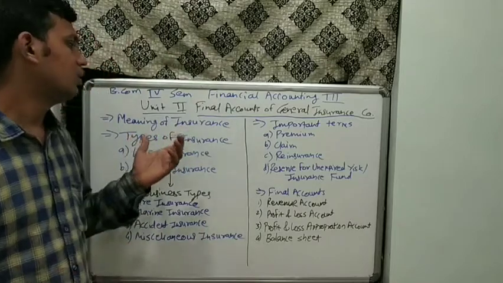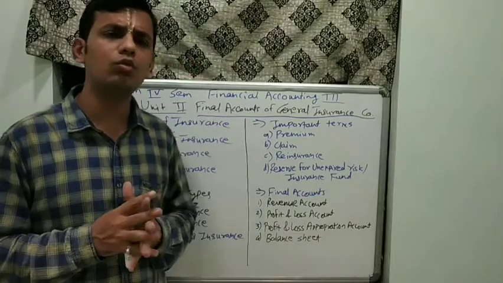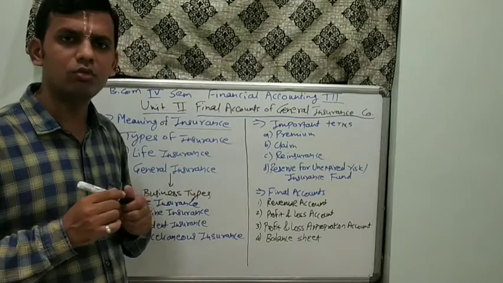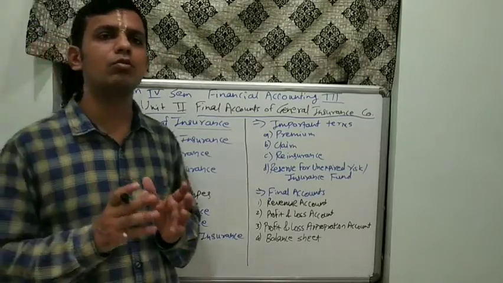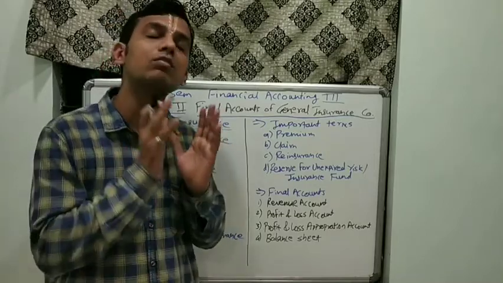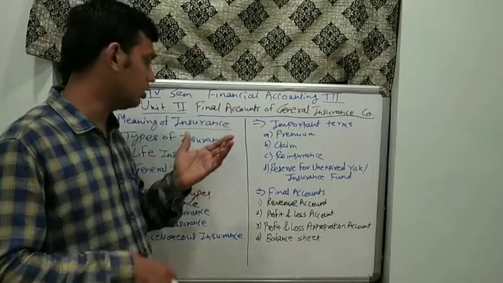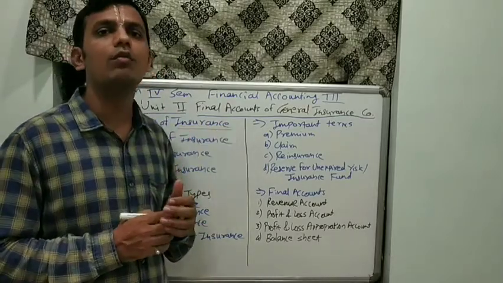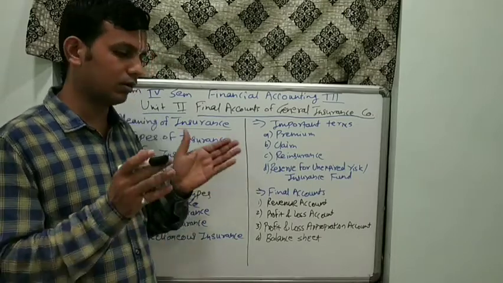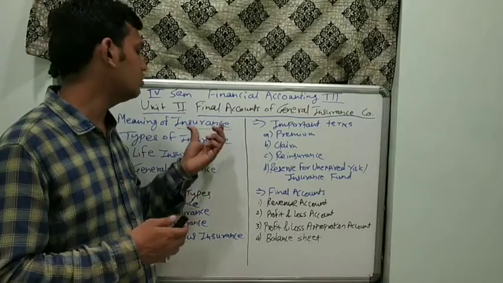The very first thing is the definition or meaning of insurance. Somehow or other, we are always familiar with the term insurance. It is not a new term to us. We know that for the purpose of protection against future loss, or to indemnify a future loss which is not certain, the thing which we take is insurance, so that we would not suffer any kind of future loss, or we could, up to a certain extent, have a financial backup for the future loss. That is what insurance is.